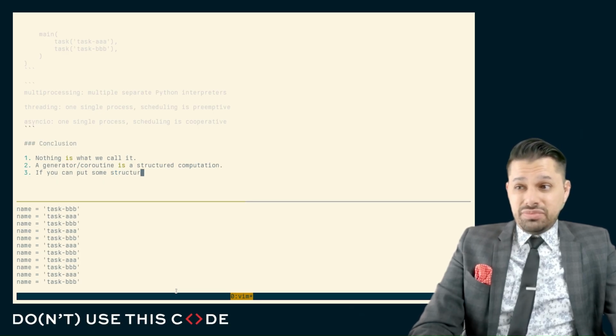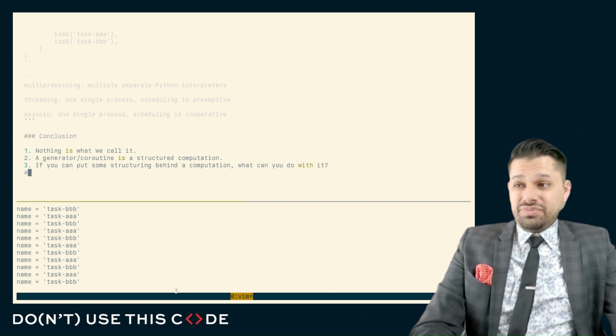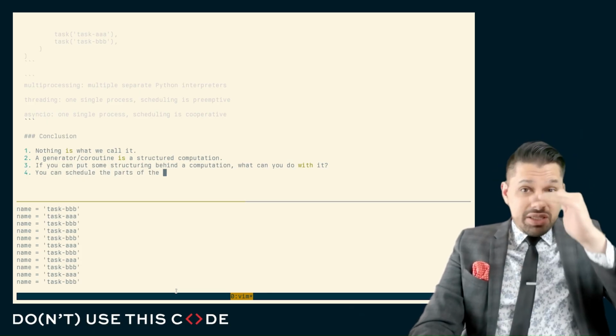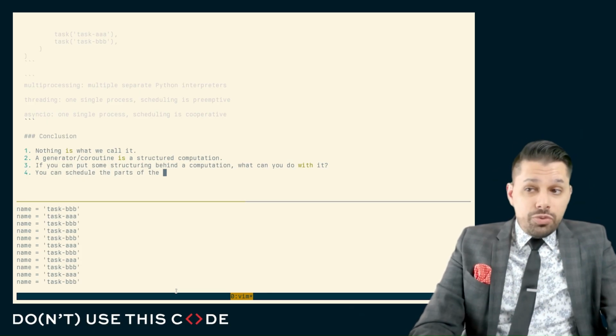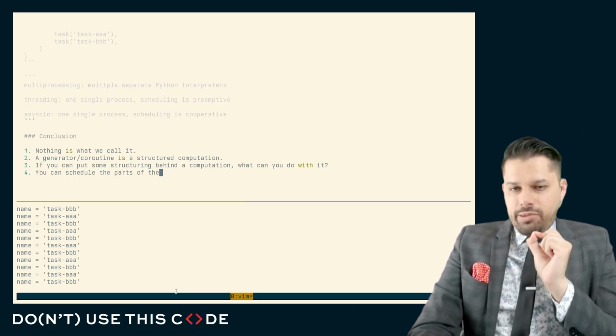If you can put some structuring behind a computation, well, what can you do with it? Well, what you can do is you can schedule the parts of the computation. And this requires deep-seated support in your interpreter. It requires an event loop that somebody's written, and it requires a scheduling. This idea of scheduling is very important.